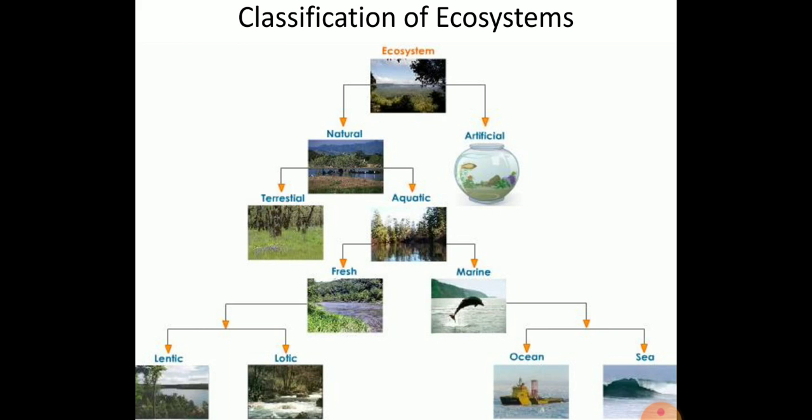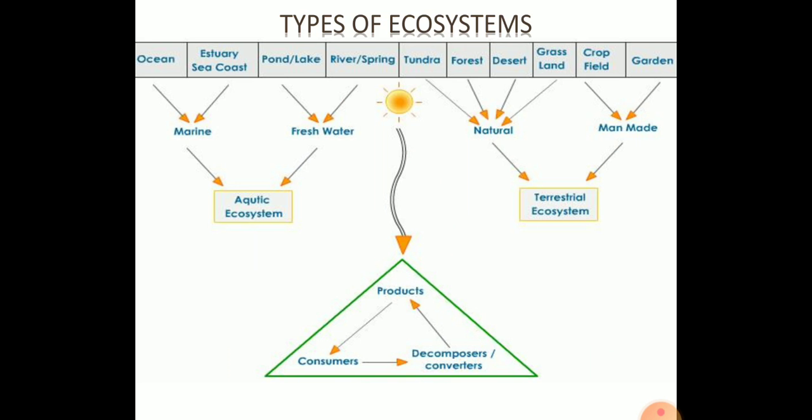Next is marine water. Here the ecosystem is salt water, that is, the oceans and the seas. The larger scale of marine water is the oceans, and just a little bit smaller than that is called a sea. Both have salt water.